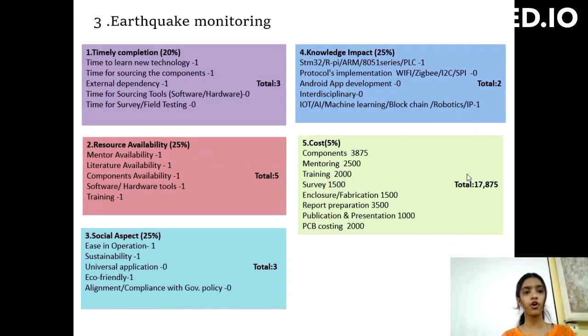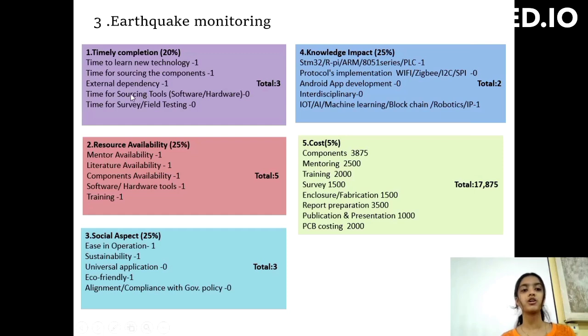This is the third topic, earthquake monitoring. First parameter, timely completion, 20%. Time to learn new technology, we have already learned, that's why 1 mark. Much time is not required. Time for sourcing the component, 1 mark. External dependency, 1 mark. We are not depending on anyone, that's why.